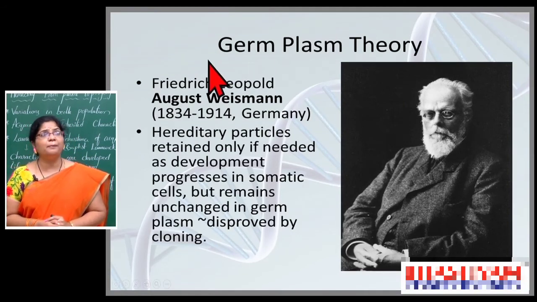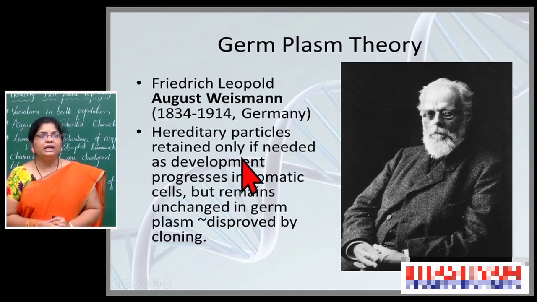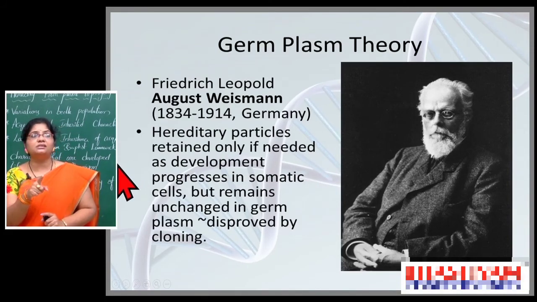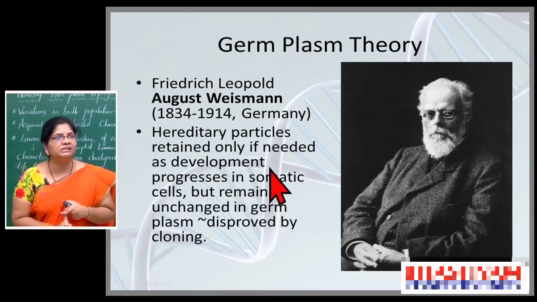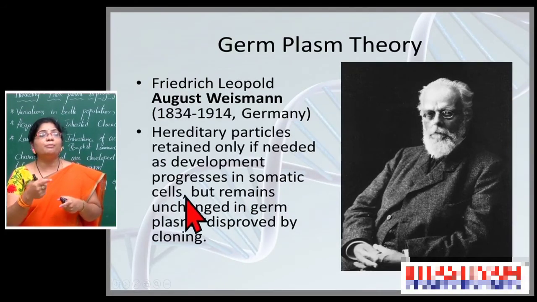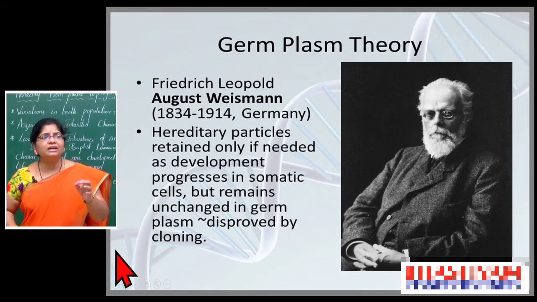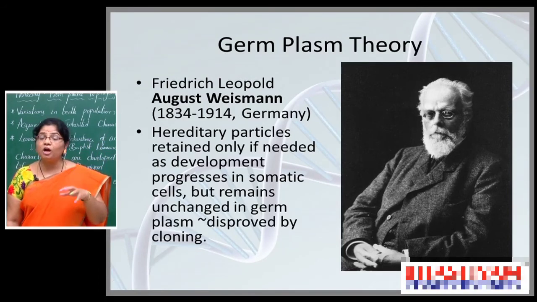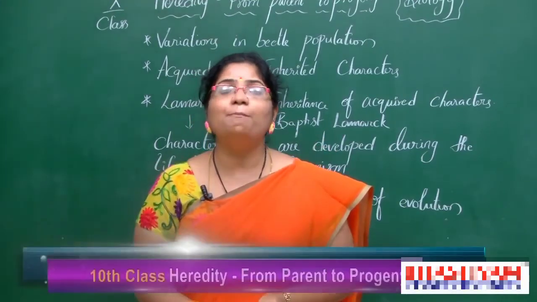Friedrich Leopold August Weismann, a German scientist: hereditary particles are retained only if needed as development progresses in somatic cells, but remain unchanged in the germ plasm, discovered by cloning. So, what kind of features will transmit? Those related to the germ cells. But the changes present in the somatic cells, the organism is unable to pass on, like that August Weismann believed.